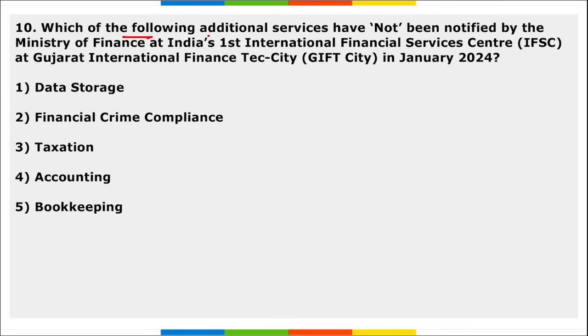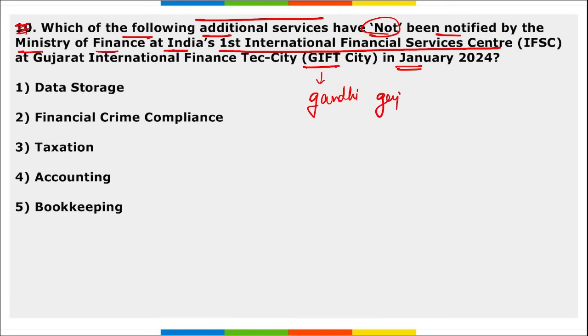Next, which of the following additional services have not been notified by the Ministry of Finance at India's first international financial service center, that is GIFT City, in January? First of all, remember, where is this GIFT City? This is in Gandhinagar, Gujarat. Now the question asked here is, which of the following additional services have not been notified by the Ministry of Finance at India's first IFSC, GIFT City? So which among the following have not been notified? It is data storage, right? Data storage facility is not there.